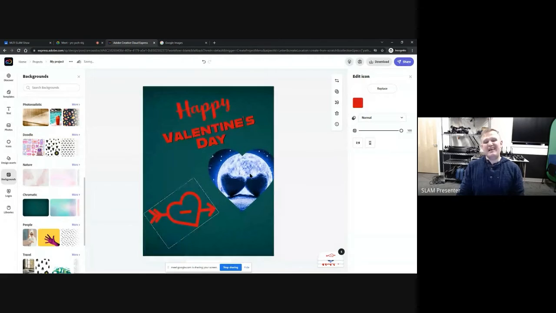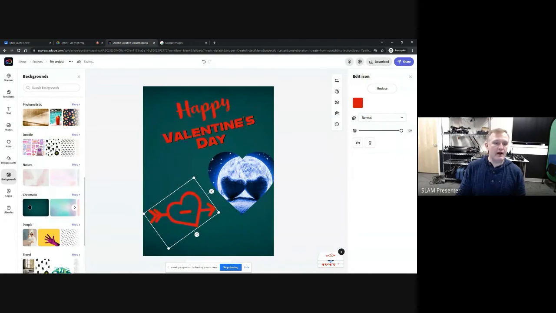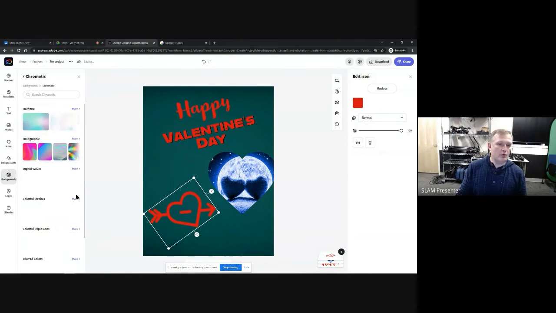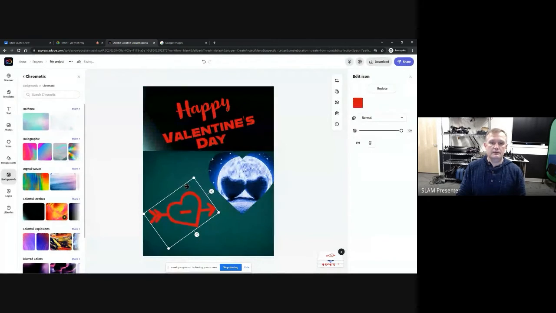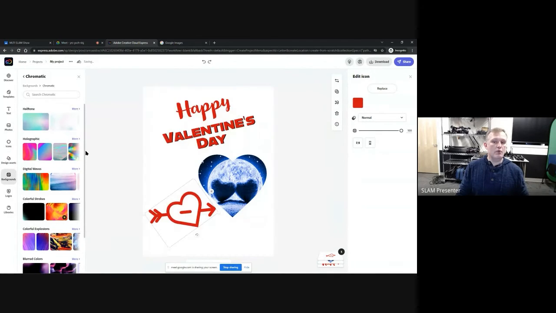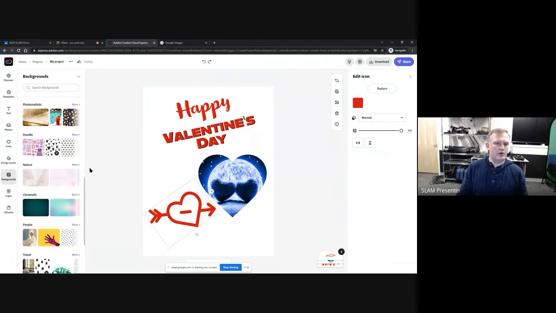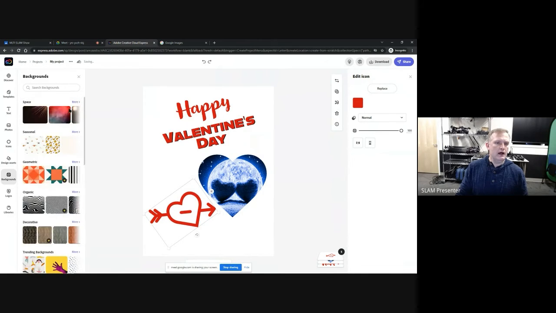So that, again, doesn't look great. That's probably not going to be a great background for this one. Let's go look for different ones that are a little bit simpler. There we go. Get a dark background here. That looks a little better. I'll go one more here. Back to background. And we'll just say, I'm on chromatic right now. So let's go up here. To space. That might be good.